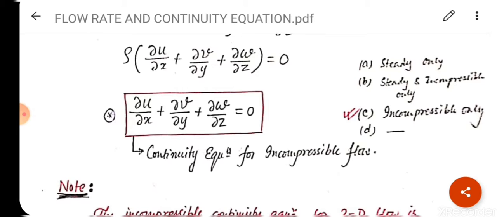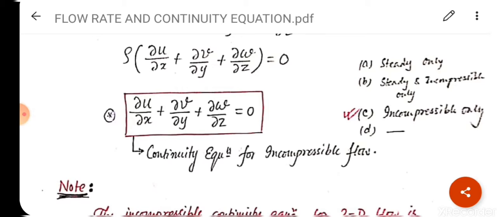Generally questions are asked about this equation, from this equation, in GATE and PSUs and some other exams also. So an objective question is given. Options are: A option is steady only, B option is steady and incompressible only, C option is incompressible only.